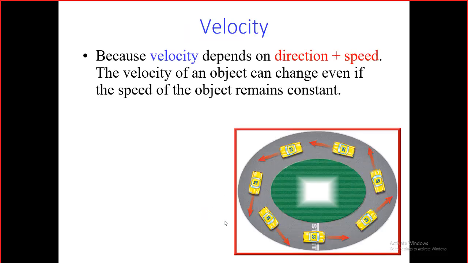Good. Just to confirm again, we have this car that moves in a circular track, and it moves with a constant speed, 55 km per hour. But as you can see, the speed is constant, but the direction is not constant. This is the circular motion. So at each position, it has a different direction. Since the direction is not the same, the velocity will not be the same. So we have a constant speed, but we don't have a constant velocity.